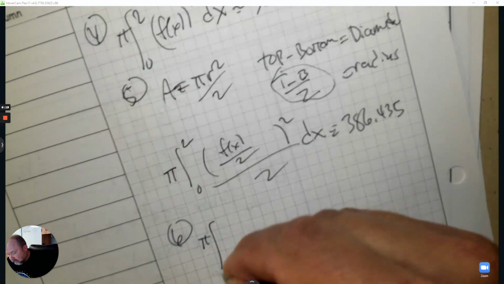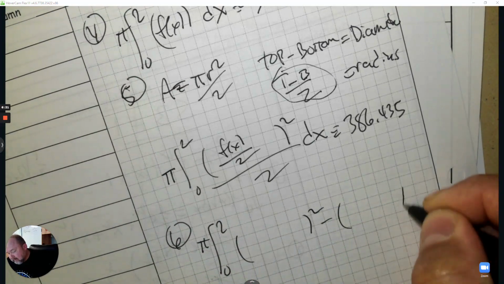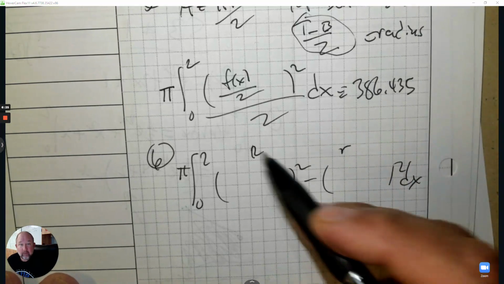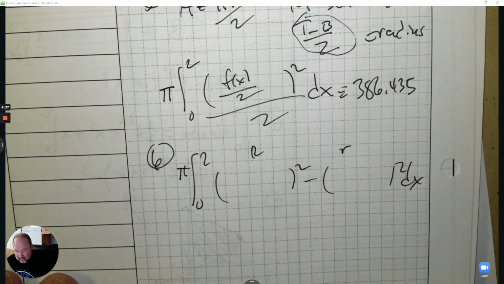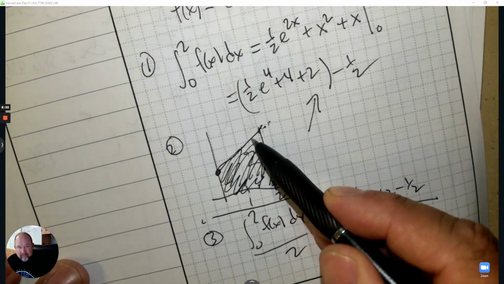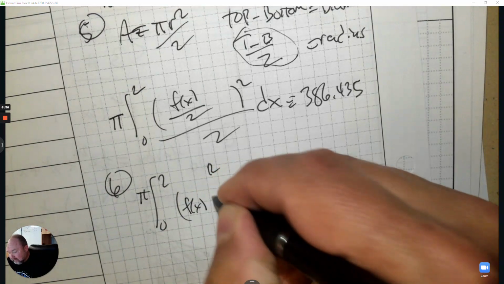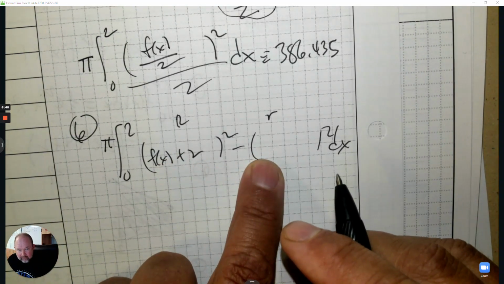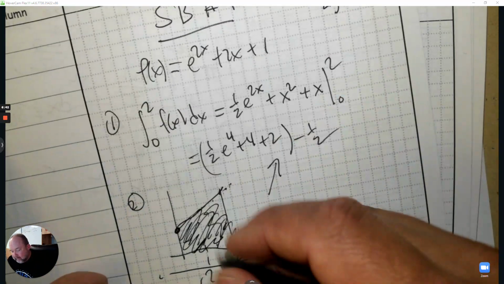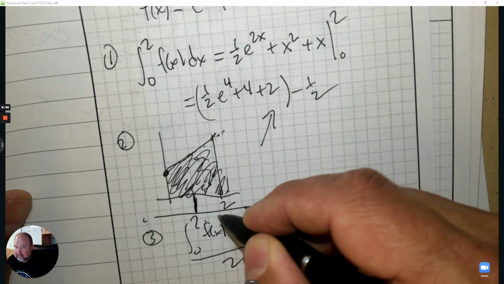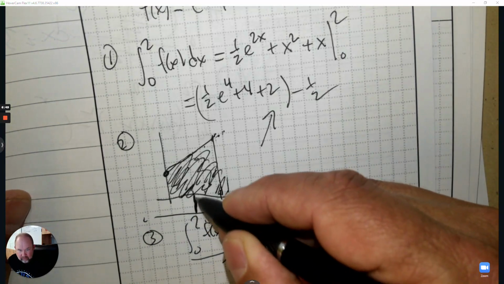So we're going to go from 0 to 2, and we have a big radius, and we have a small radius. Now for the big radius, I'm going to go top, subtract bottom. So the very top here, top, subtract bottom is f of x, subtract negative 2. And when you subtract a negative, it's really adding. So when you subtract negative 2, it's plus 2. And then the small radius is right here, the bottom of the area to here. So it's really 0, subtract negative 2, or just 2 is the small radius.